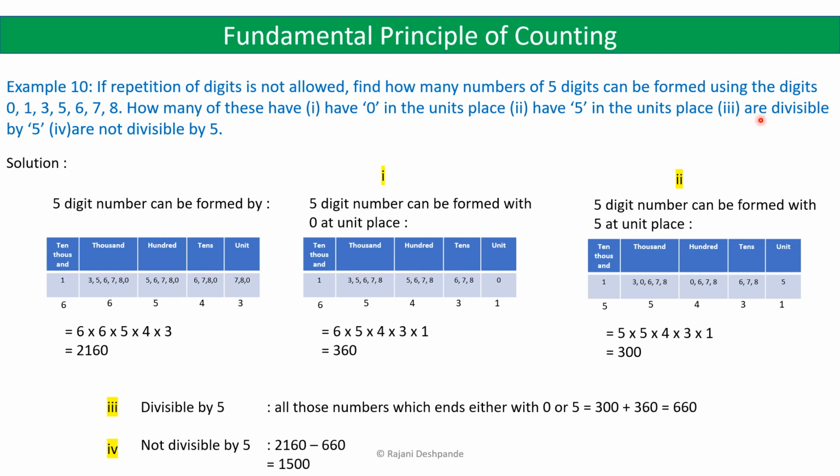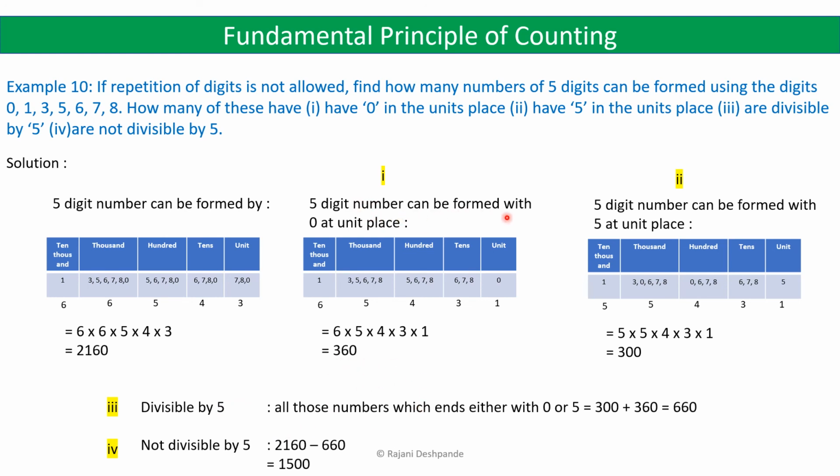Now the third one is numbers that are divisible by 5. So we already know that the divisibility rules tell that all the numbers that end either with 0 or 5 are all divisible by 5. So we have all those numbers which end either with 0 or 5, those are all divisible by 5, and we have already calculated those here.